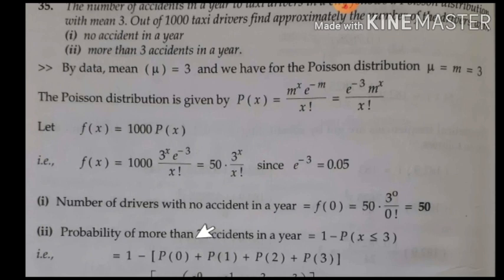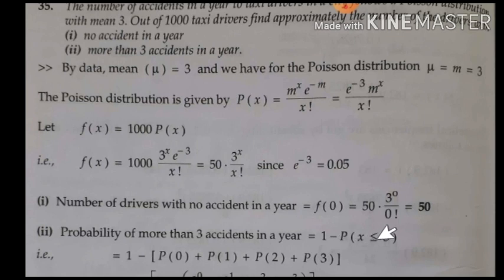So greater than condition can be found easily with 1 minus probability of x less than or equal to 3. If I go to find out directly greater than 3, it means x equal to 4, x equal to 5, x equal to 6, etc. till x equal to 10,000 I need to do it. So number of terms are more. So instead of that, the easiest method for the calculation of probability of x greater than 3 is 1 minus p of x less than or equal to 3.